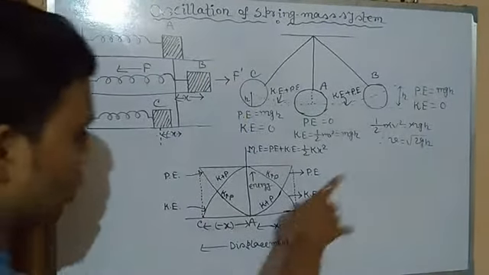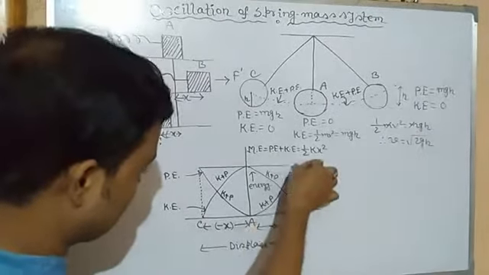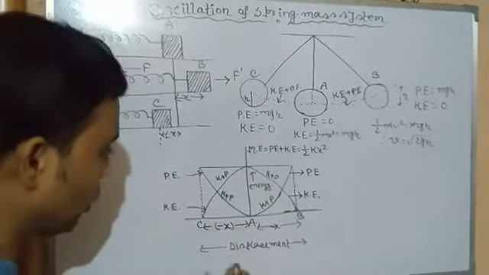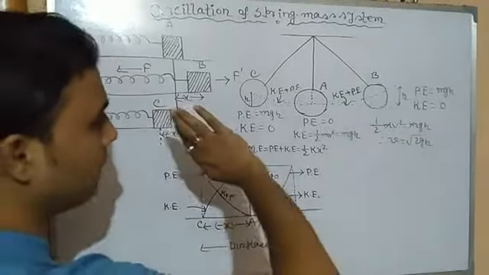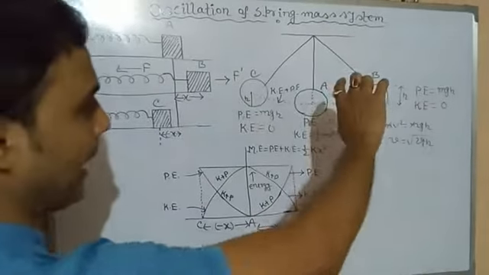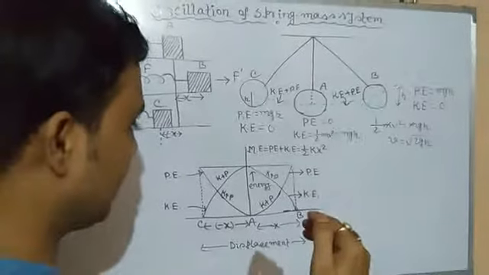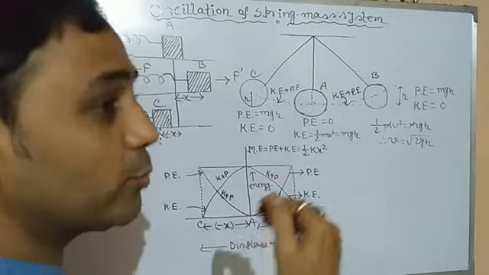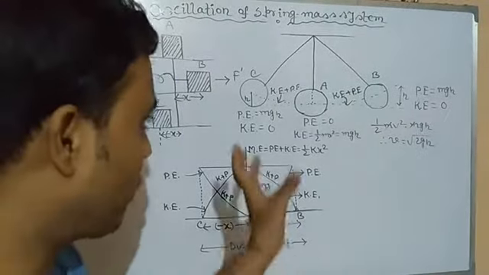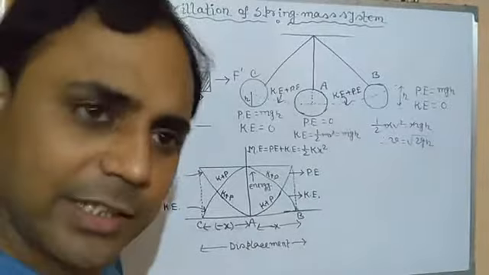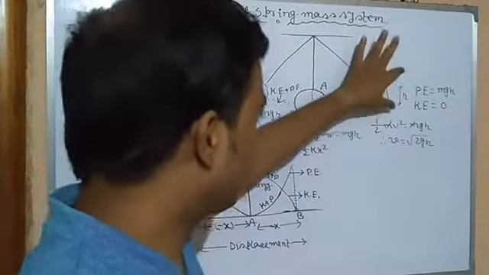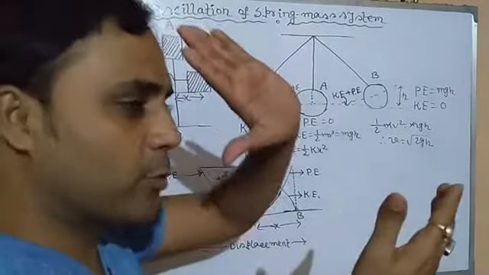The same thing happens here. Potential energy is maximum at the extreme position, and at the equilibrium position potential energy is 0. When we give some velocity and the bob displaces towards the right side, kinetic energy slowly increases, but as soon as it gains some height, kinetic energy slowly decreases and is transferred into potential energy. The total is constant because the energy lost in the form of kinetic energy is stored in the form of potential energy. Suppose it is losing 10 joule. Suppose the total gravitational potential energy is 50 joule.